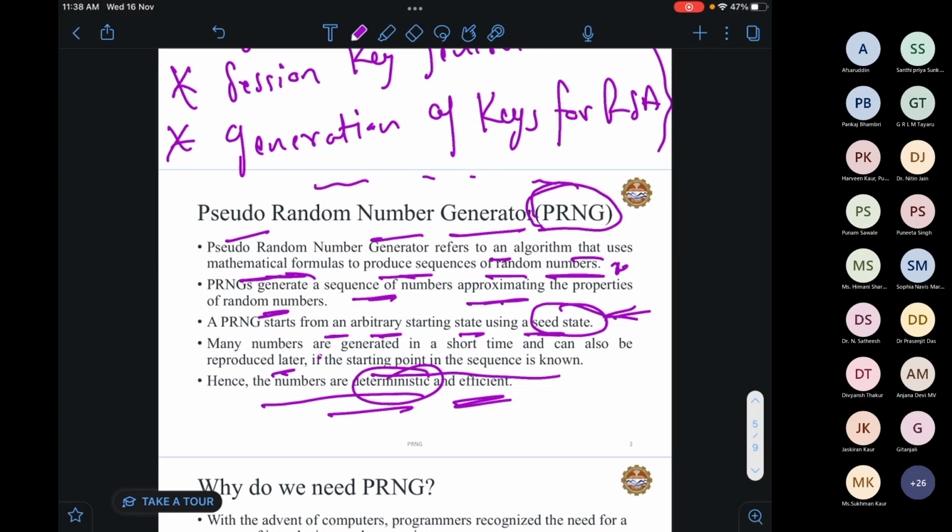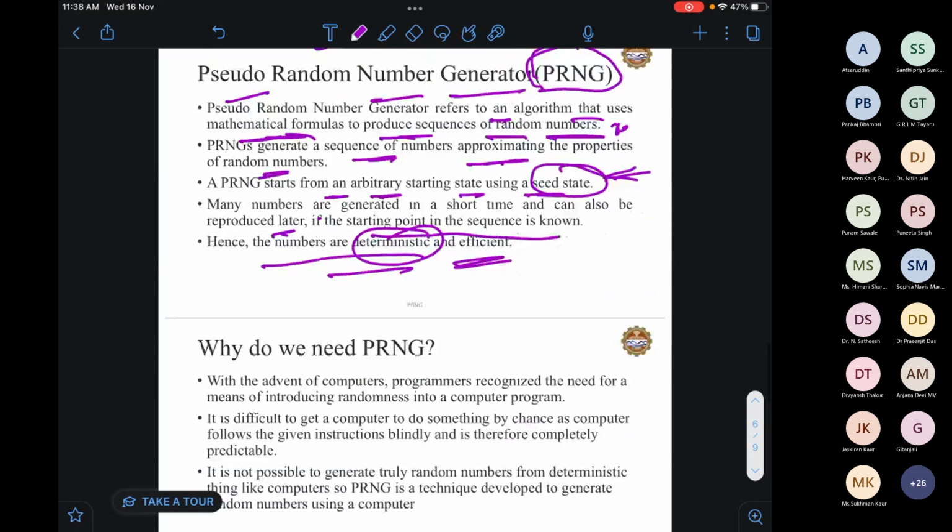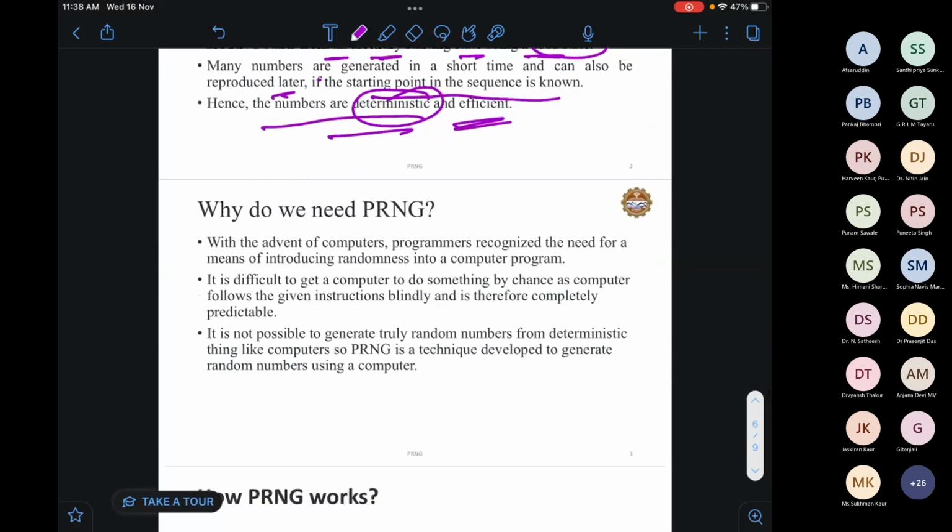This is the basic thing I have written here. I will share the PPT slides. The main idea I want to deliver to you is how it works, what the algorithms are, and what basic mathematics is required for that.